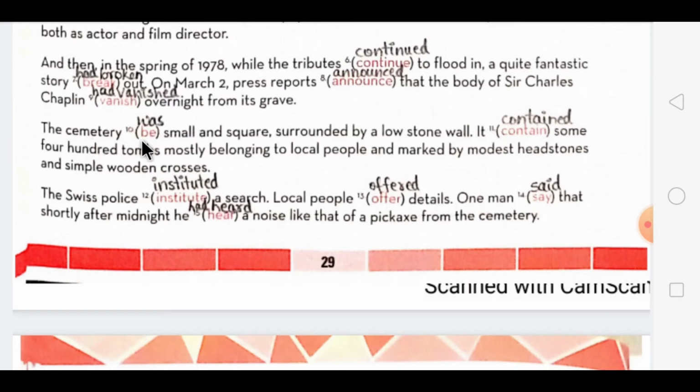The cemetery, now be verb, be verb of past tense is was. Small and square, surrounded by a low stone wall. It contained some 400 tombs, mostly belonging to local people and marked by modest headstones and simple wooden crosses.